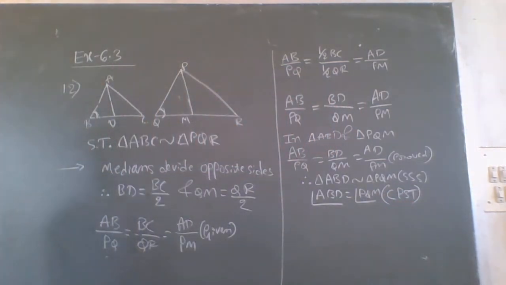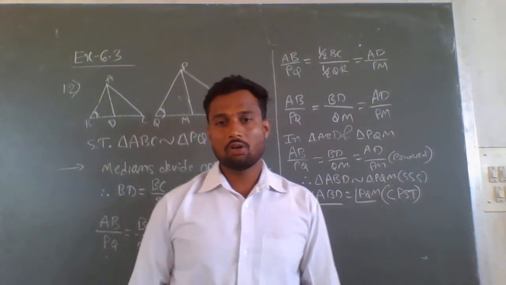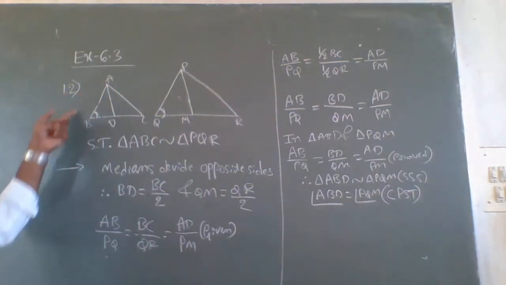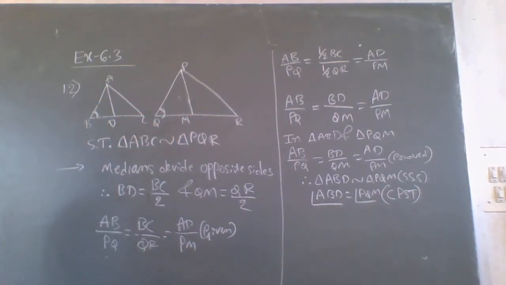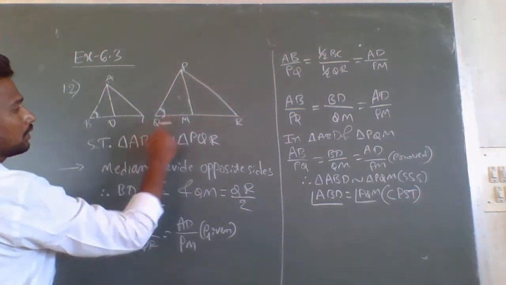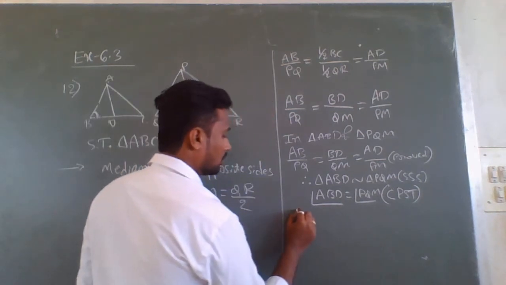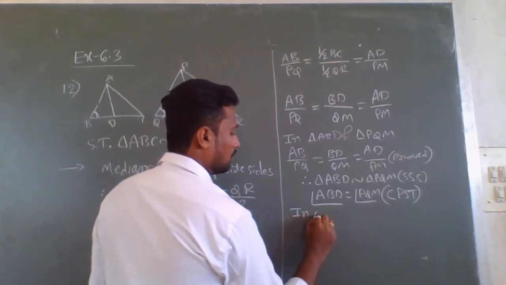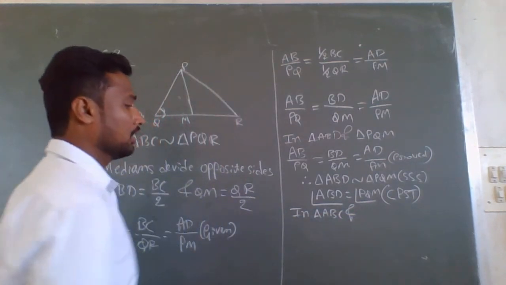We know that corresponding angles of similar triangles are always equal. So now, what we have to prove is that triangle ABC is similar to triangle PQR. Now, using this, we can prove that. Consider triangle ABC and triangle PQR.